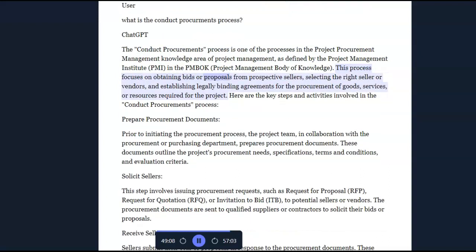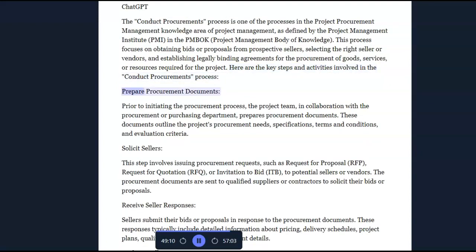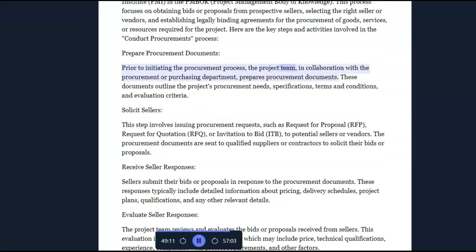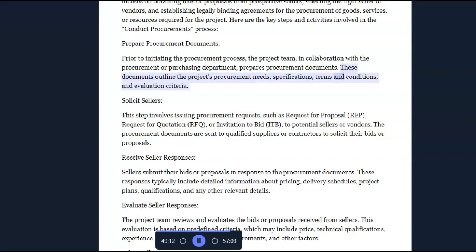This process focuses on obtaining bids or proposals from prospective sellers, selecting the right seller or vendors, and establishing legally binding agreements for the procurement of goods, services, or resources required for the project. Here are the key steps and activities involved in the conduct procurement process. Prepare procurement documents. Prior to initiating the procurement process, the project team, in collaboration with the procurement or purchasing department, prepares procurement documents. These documents outline the project's procurement needs, specifications, terms and conditions, and evaluation criteria.